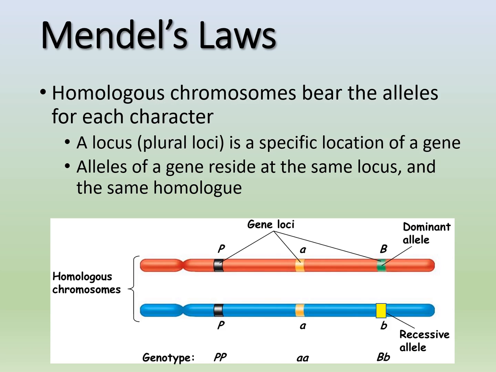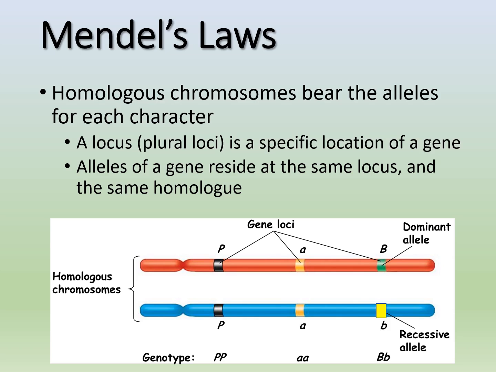This is just showing a homologous pair of chromosomes here, and we have 3 genes at 3 different loci. The first one is going to be homozygous, right? Because we have big P, big P. Then we have another homozygous allele pair, little a. And at the end, we have a heterozygous allele pair, and that's big B, little b.